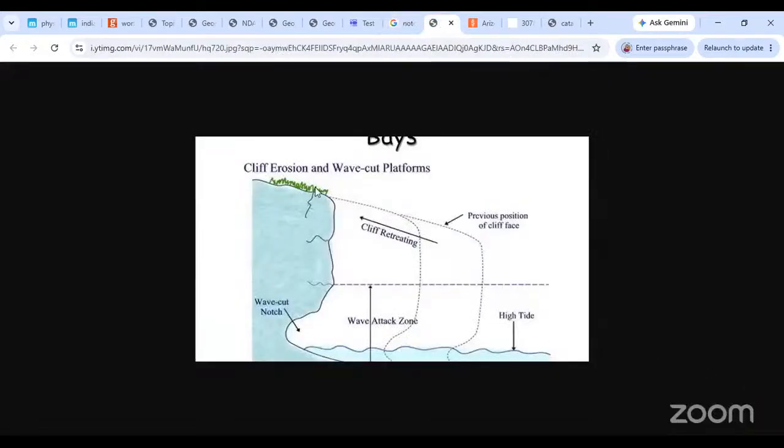What happens is this is the cliff. This is the edge of the cliff. The waves come in here and attack the lowermost part of the cliff. And this is how the wave cut notch is first formed. Then when this notch extends upward, it becomes bigger and bigger, and ultimately this face of the cliff will fall down. All that unsupported cliff face will fall down, and now the new cliff will be stationed somewhere over here.